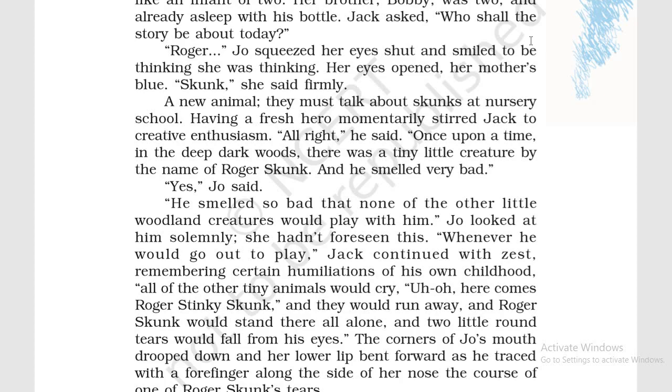Again, he continues the story. Whenever he would go out to play, Jack continued with zest, with enthusiasm, with excitement, remembering certain humiliations of his own childhood. And at the time of telling the story to his daughter, he is remembering the humiliations that he has faced